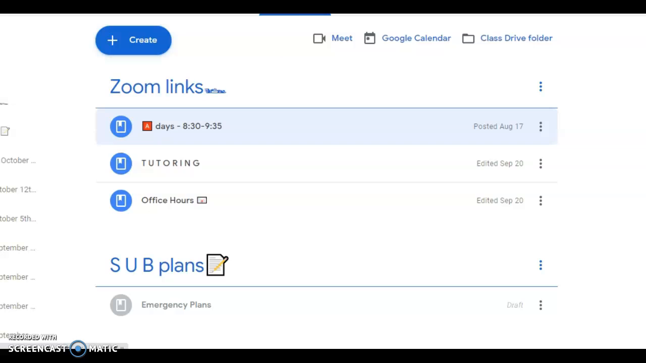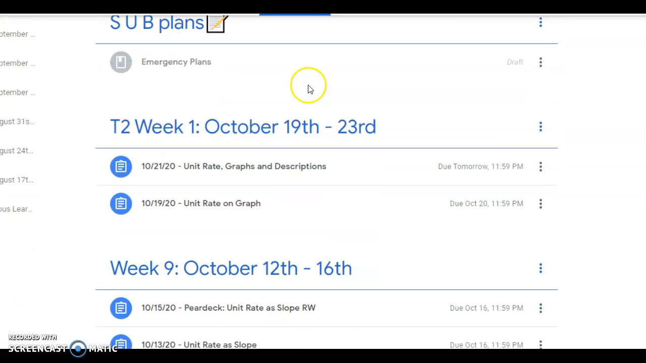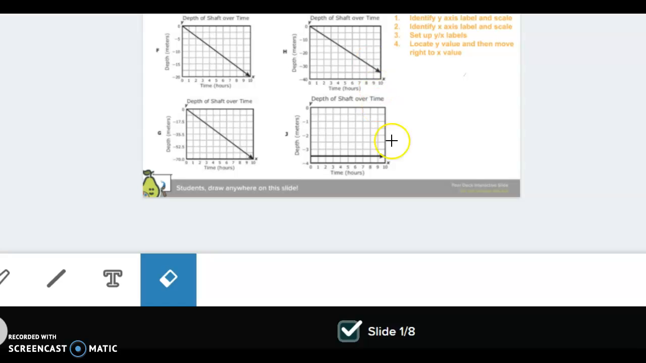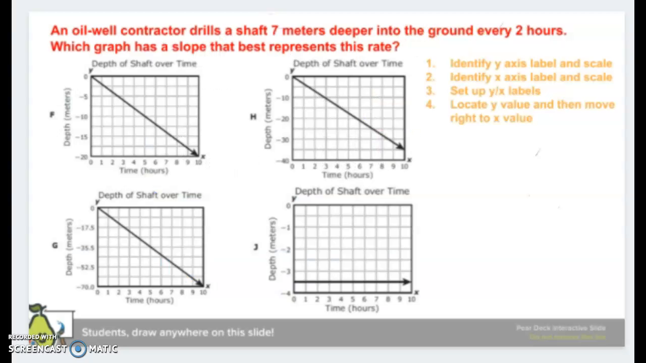All right, but for today, what you missed: if you go to T2 week 1, go ahead and click on today's date. You're either clicking on 10/21 or 10/22 and join that Pear Deck. Once we joined, we had 2 slides with problems related to our assignment from the class before this. I guided you through the first one and helped on this problem. The next one was completed on our own.